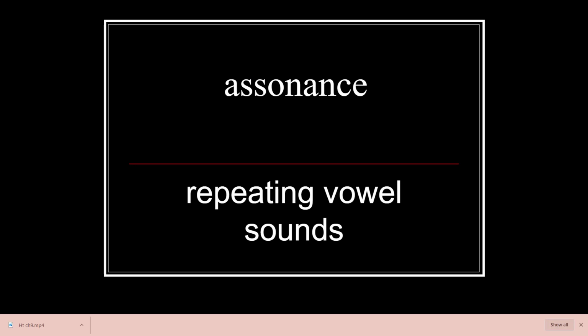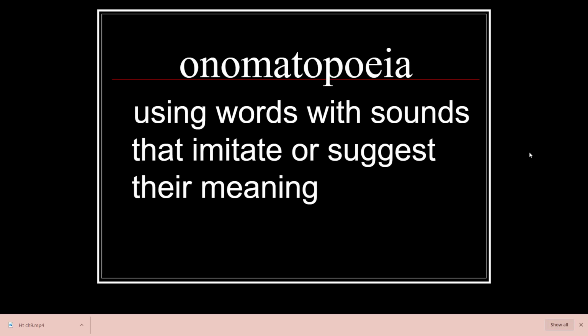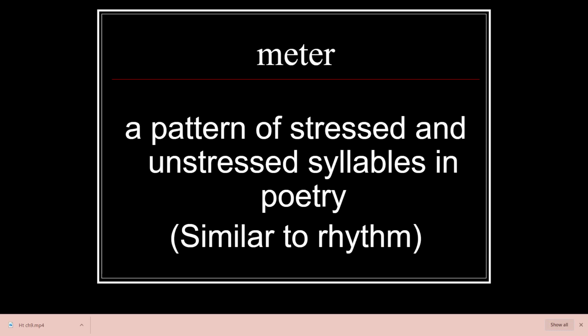Assonance is when you're repeating vowel sounds in words, so those open A, E, I, O, U sounds that we create can be repeated, not at the beginning or the end necessarily, but in the words. And onomatopoeia is using words with sounds that imitate or suggest their meaning. Meter is a pattern of stressed and unstressed syllables in poetry.